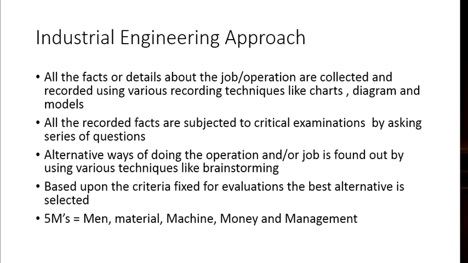After finding the alternatives, you need to select one particular solution, the best alternative. In this industrial engineering approach, you also need to manage the 5 M's: man, material, machine, money and management. This is where the 5 M's come into the industrial engineering approach.